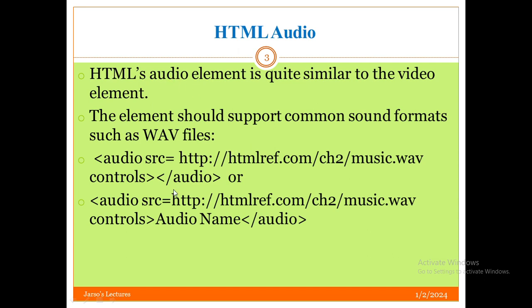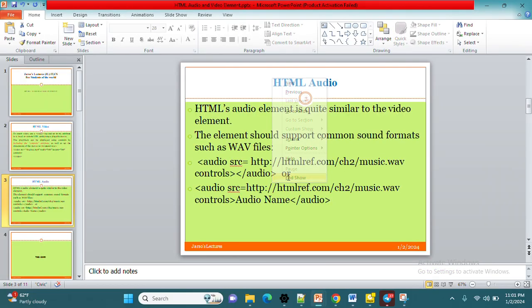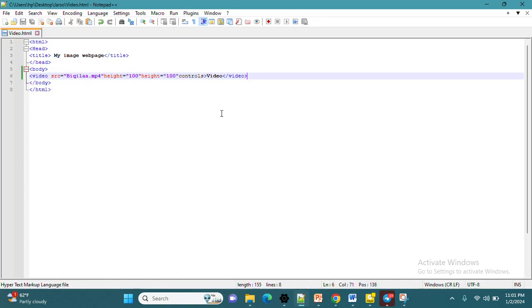Now let us see. It is defined by the audio tag, and in the same way we have defined it for a video. The src or source attribute is used to specify the URL, or the location, or the name by which we can access the audio which we want to attach to the web browsers.